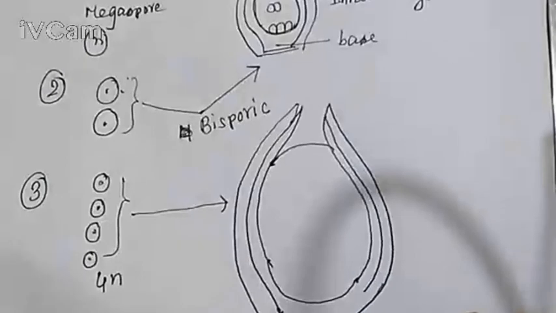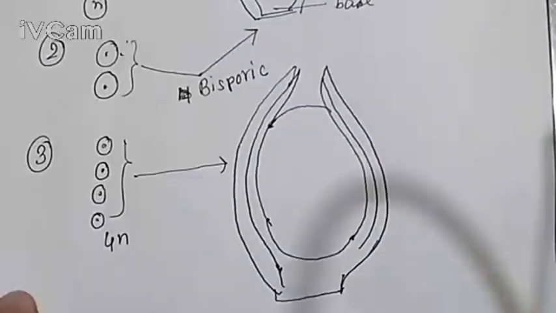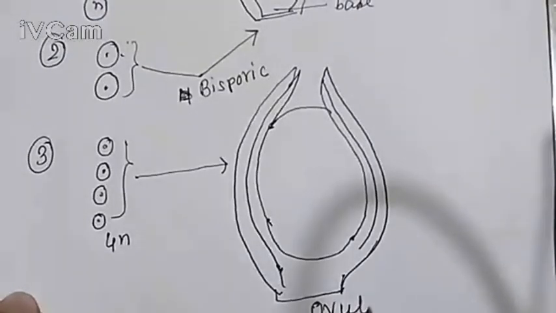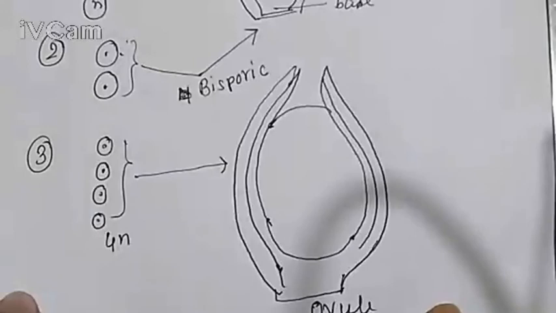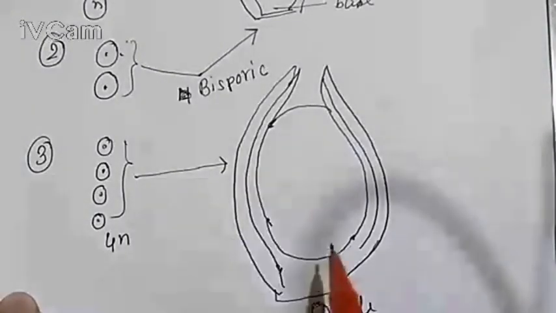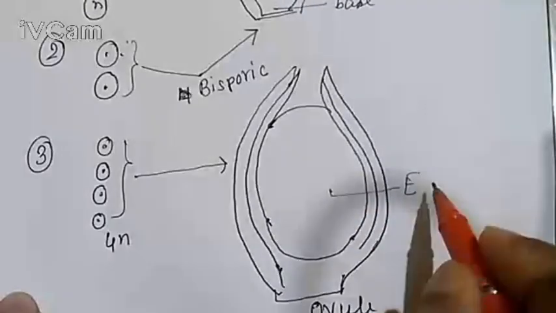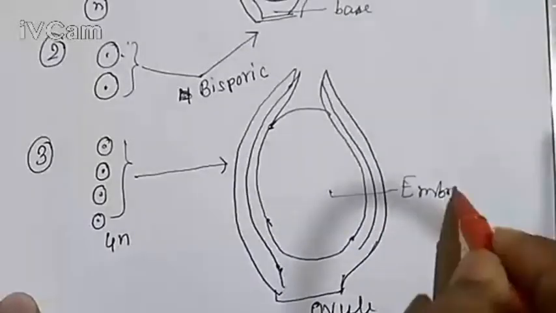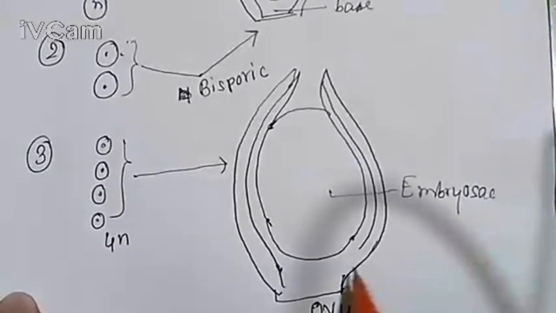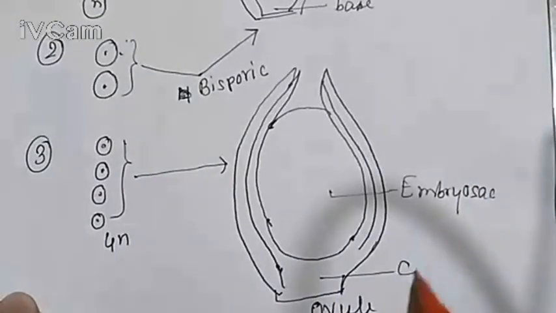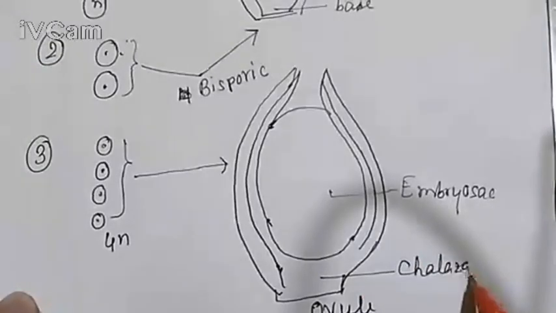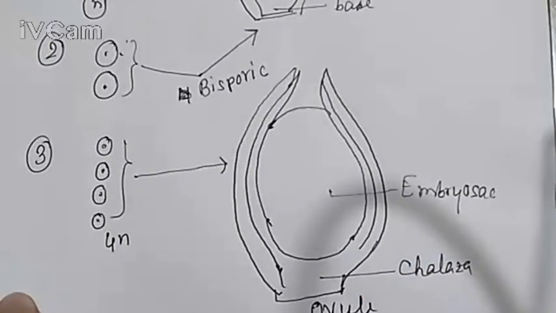If you look at the mature ovule, in this ovule 4 megaspores participated and formed a single ovule. In this ovule, all the parts are the same. This portion is the embryo sac. This portion is the chalaza. The basal region is called the chalaza.